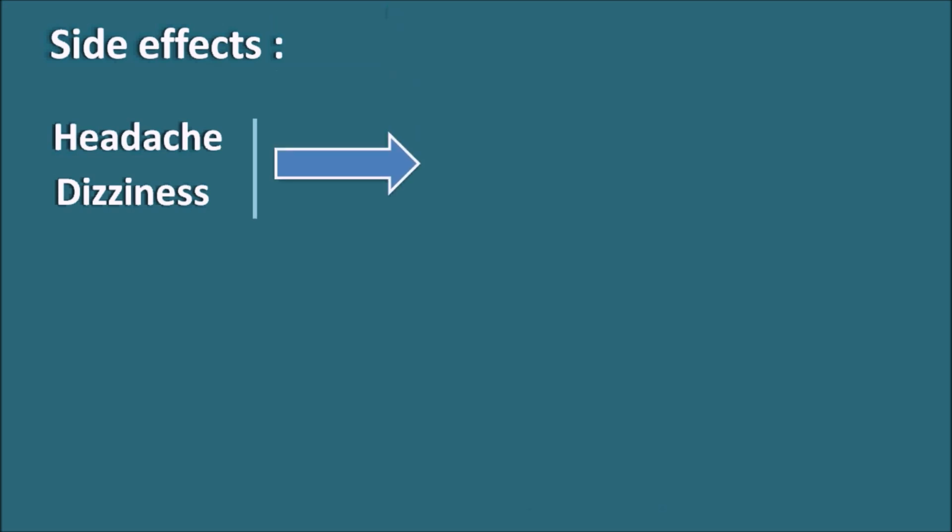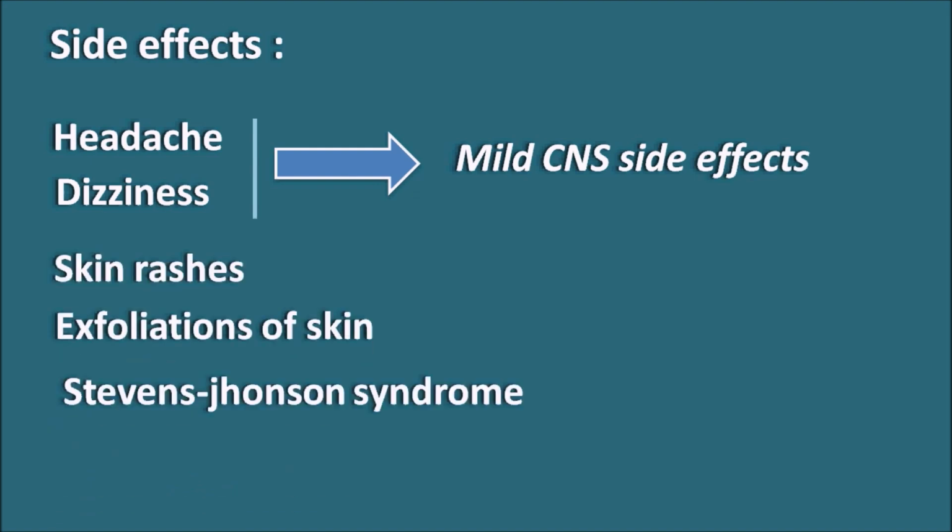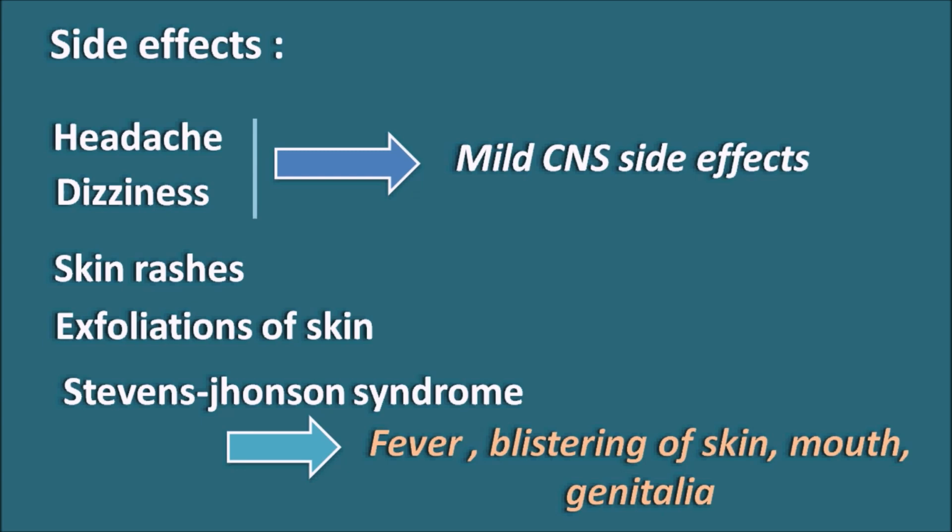Now let us see the side effects. As already we have seen, the fluconazole produces very mild side effects. So we can observe a few of the side effects like headache and dizziness, which are the central side effects produced by the fluconazole. Similarly, this drug produces a few hypersensitivity reactions like skin rashes and exfoliation of the skin, and even in rare cases it can produce Stevens-Johnson syndrome. This is one of the fatal conditions which can produce fever, blistering of the skin, mouth, genitalia and other tissues, and very rarely fluconazole can produce this Stevens-Johnson syndrome.